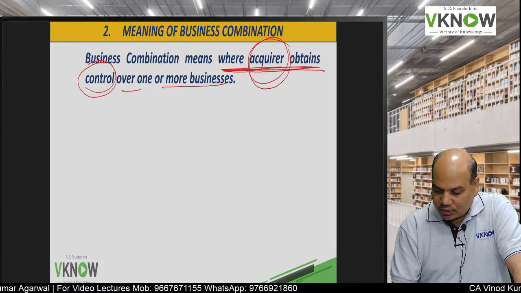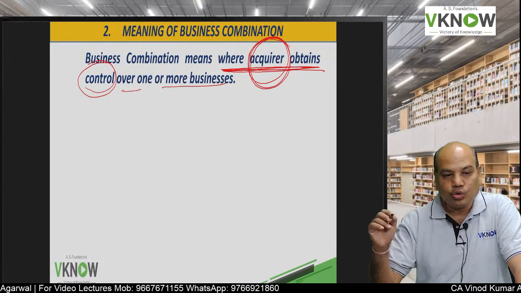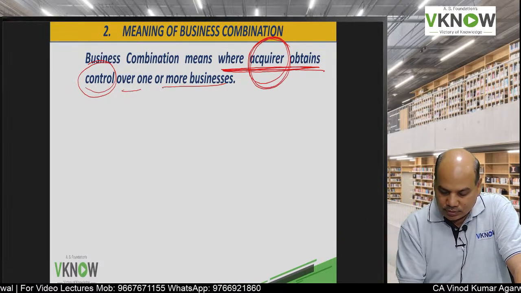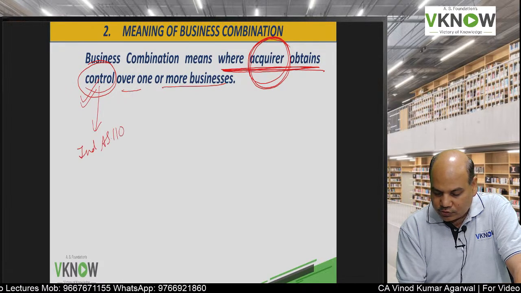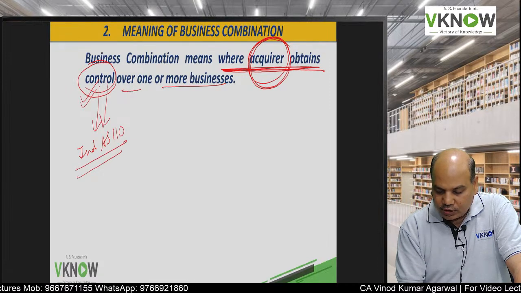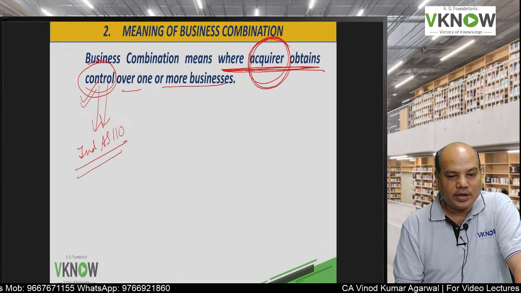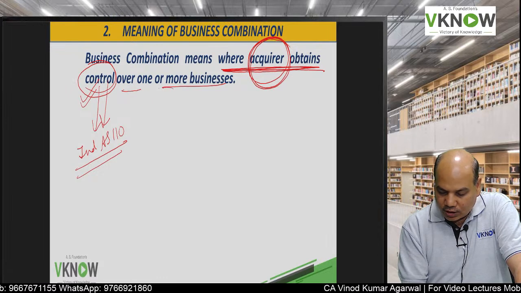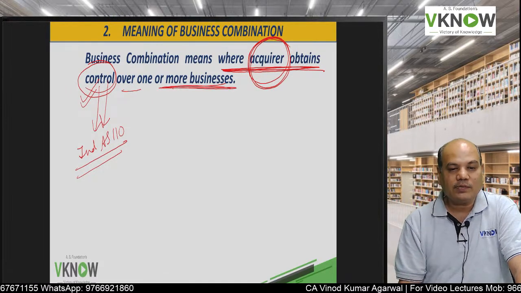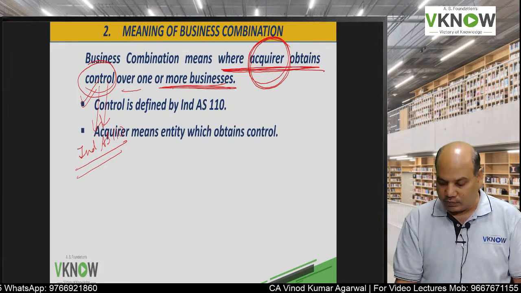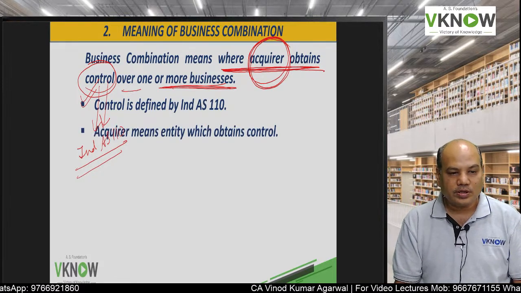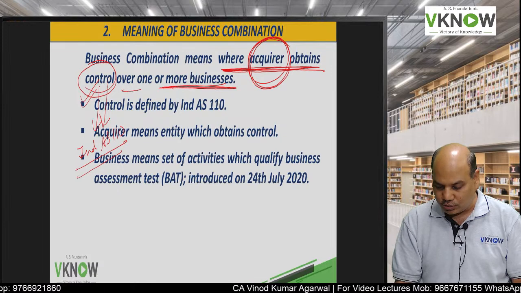Who is an acquirer? One who acquires control over the other business. What is the meaning of control? This is covered in Ind AS 110. Your definition of control is covered by Ind AS 110, and the meaning of business is covered by this standard. Acquirer means the entity which obtains control.